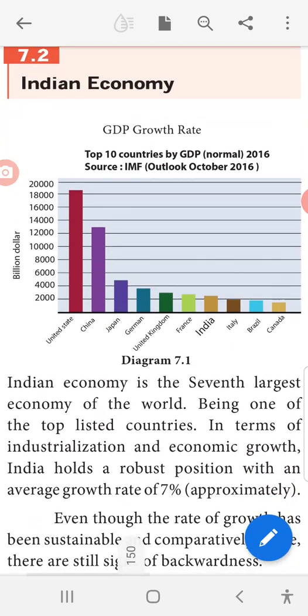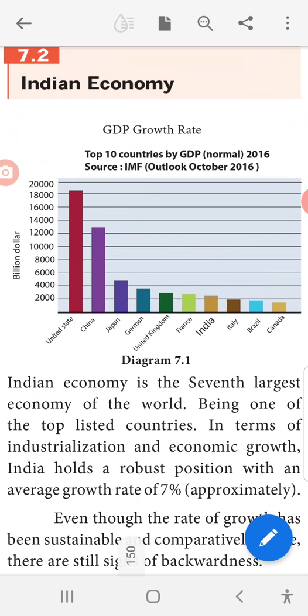Next is the Indian economy. GDP growth rate: top 10 countries by GDP in the year 2016, source IMF. On the x-axis is the country's name, and on the y-axis is billion dollars. The Indian economy is the seventh largest economy of the world, being one of the top listed countries.